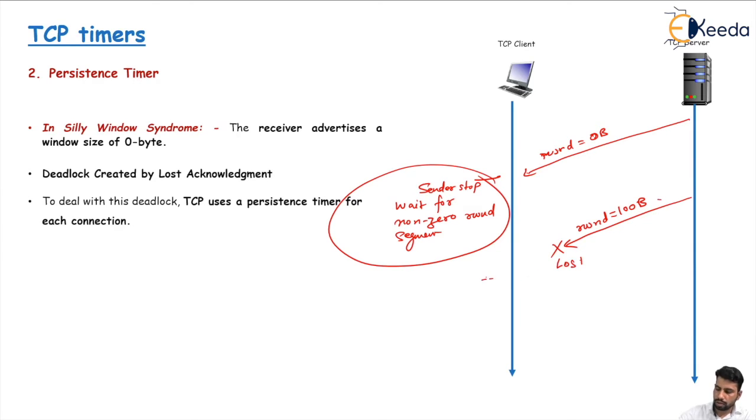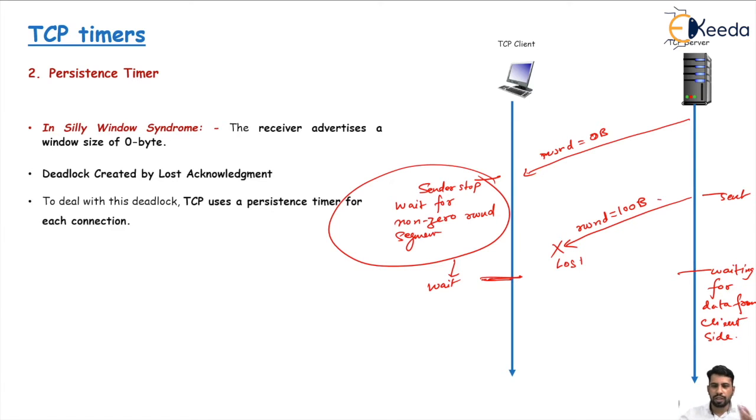So the server sent it and is waiting for data from the client side, but the sender will not get this non-zero received window size segment or acknowledgement, and the server already sent that one.